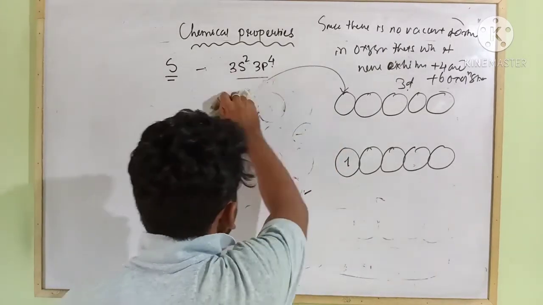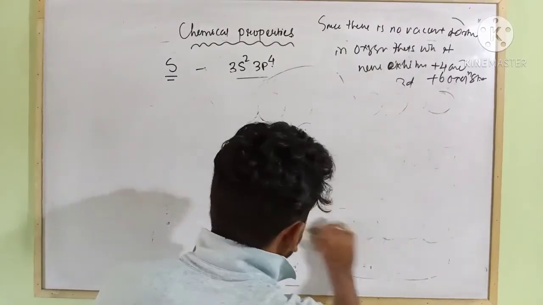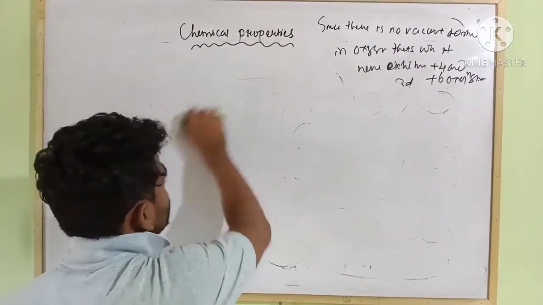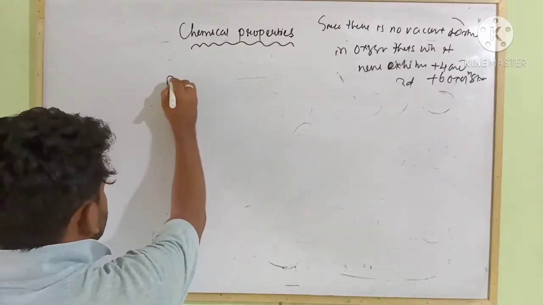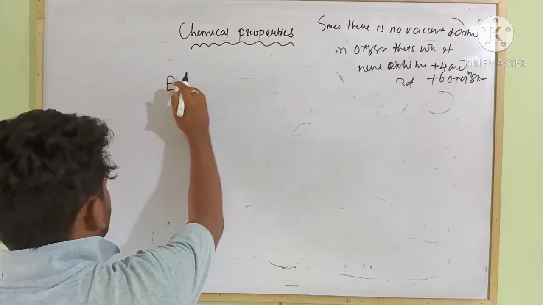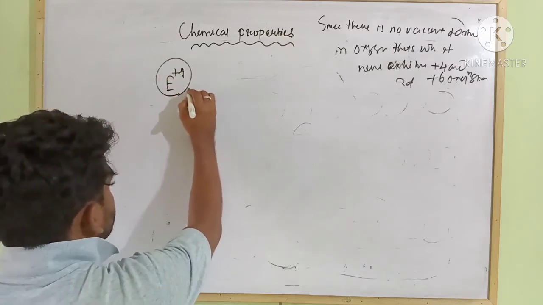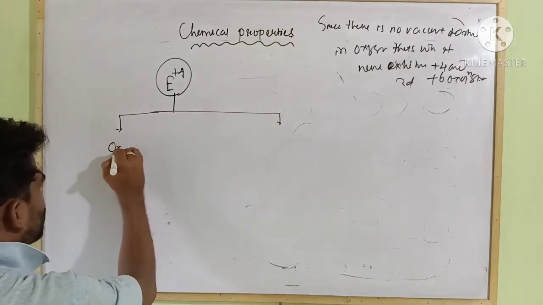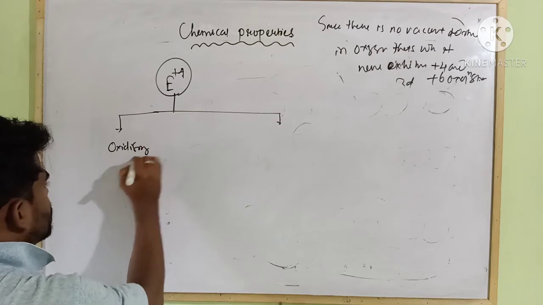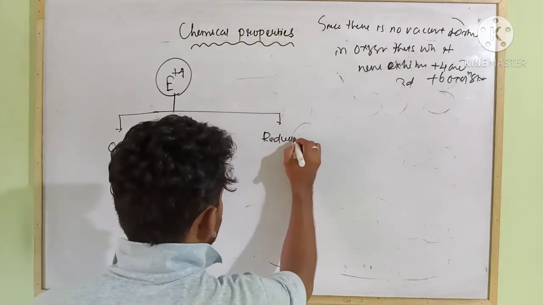If any element from sulfur onwards in this group, other than oxygen, exhibits the +4 oxidation state, then it acts as both an oxidizing agent as well as a reducing agent.